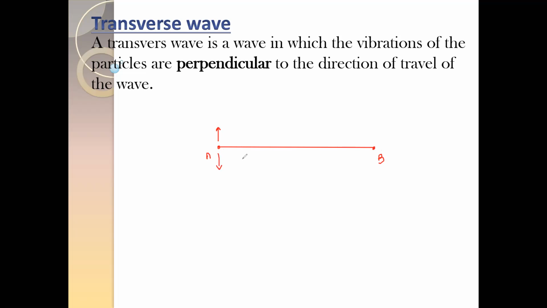As you start to move it up and down, your friend will also experience the force. Why will the friend experience the force? Because of the energy transfer. And what you will observe is the vibration of the string. It will appear that the string is vibrating in this manner.